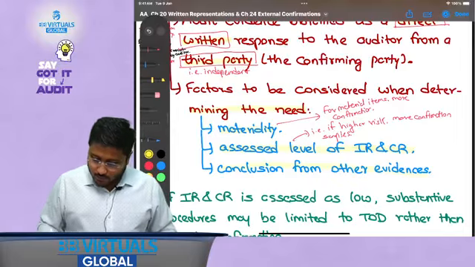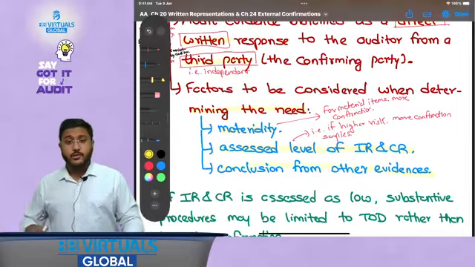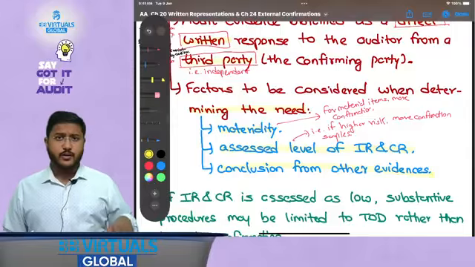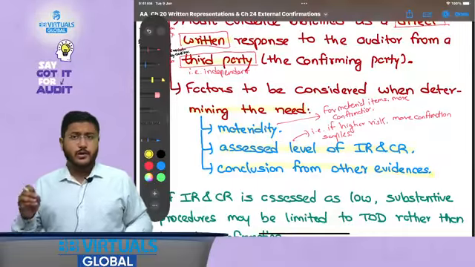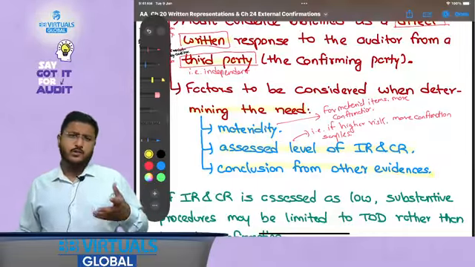Now conclusion from other audit evidences, that is if you have not got sufficient and appropriate audit evidence from other audit evidences, then you might say that you require the external confirmations, otherwise you might not.